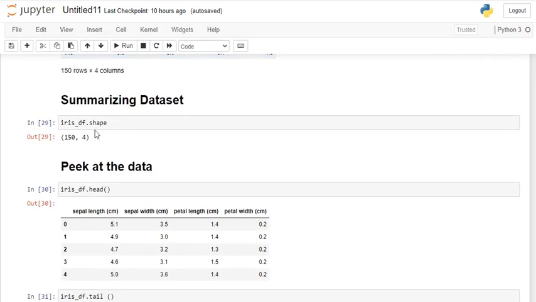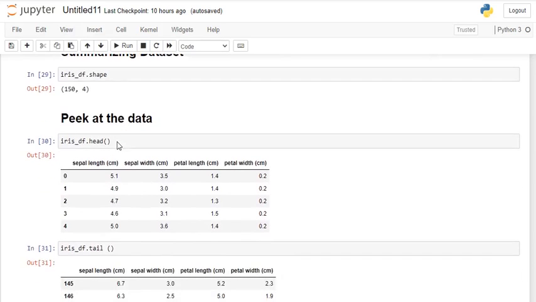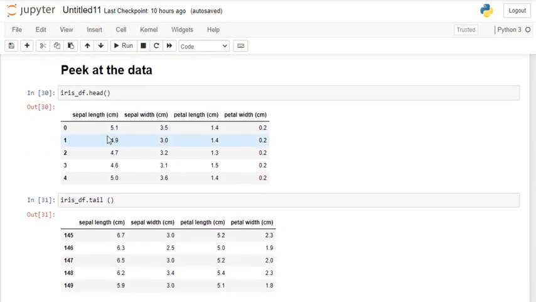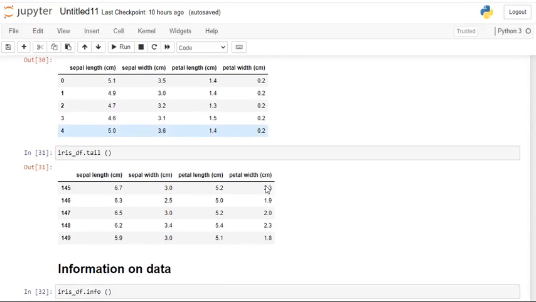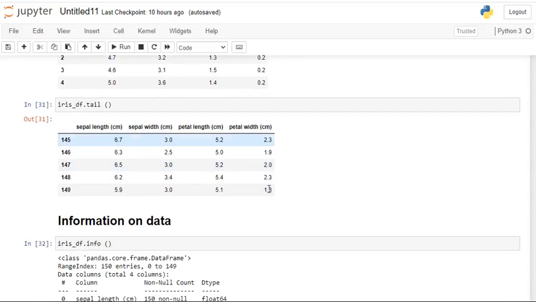Summarizing the data set, that is the shape of the data set, 150 and 4, 150 rows and 4 columns. The first 5 data points have been written by df.head, and df.tail is going to give the last 5 rows, that is the values from 145 to 149, by using this code df.tail.